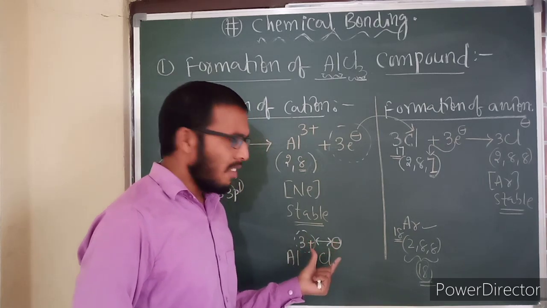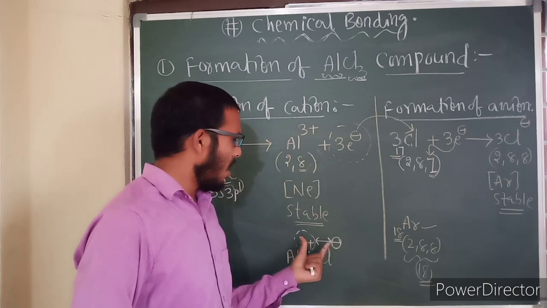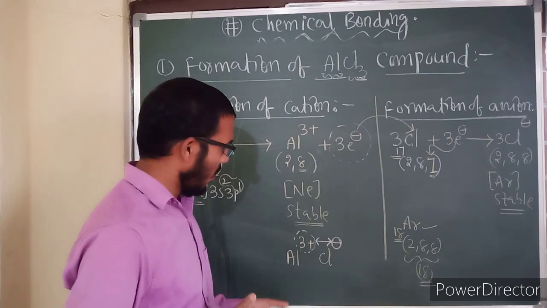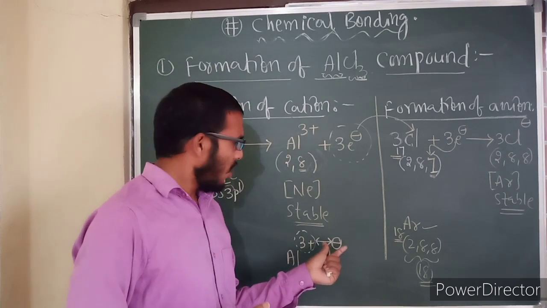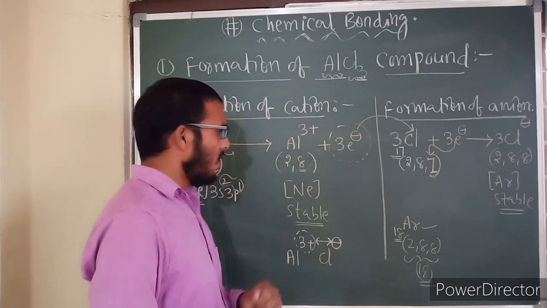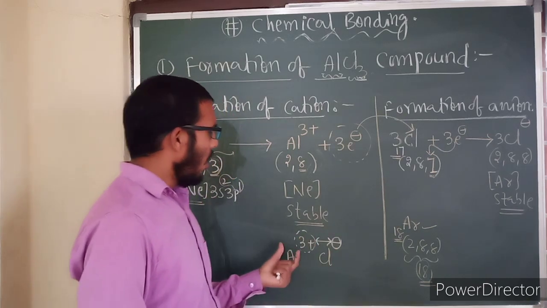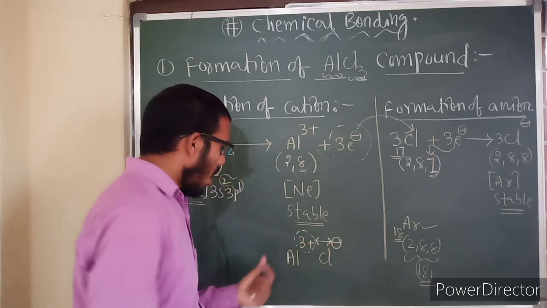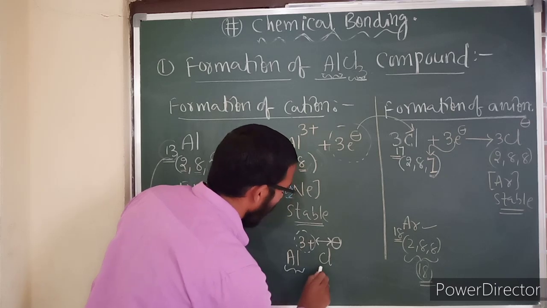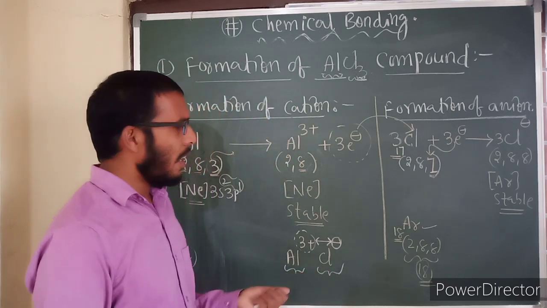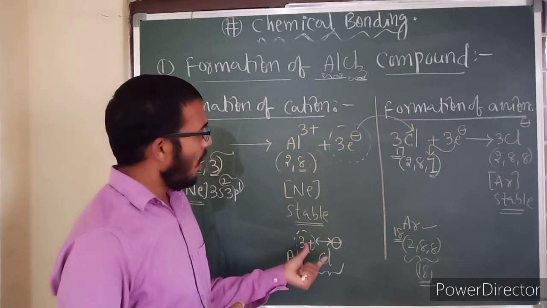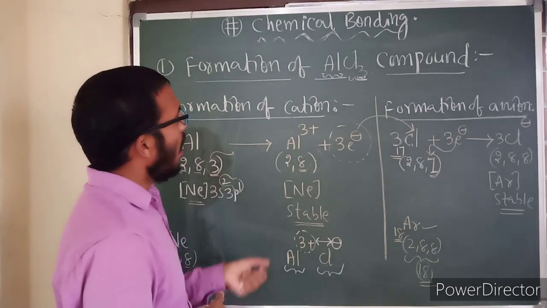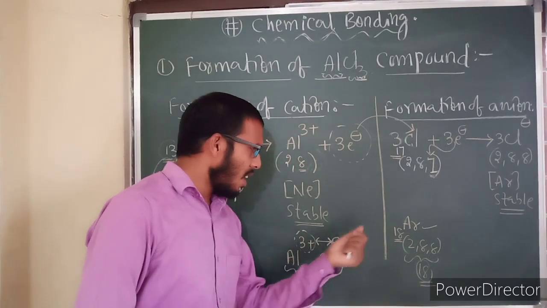So wherever charges are present, there is a Coulombic force or electrostatic attractive force if it is unlike charges. Electrostatic forces are of two types: electrostatic attractive forces and electrostatic repulsive forces. Here, plus charge and minus charge are unlike, so an electrostatic attractive force operates. Now what is an ionic bond? The electrostatic attractive force which holds the cation and anion together to form a stable molecule is called an ionic compound.